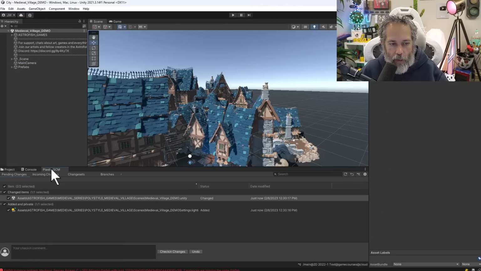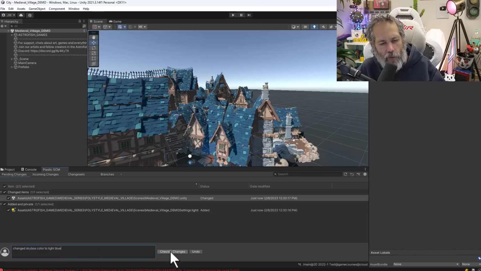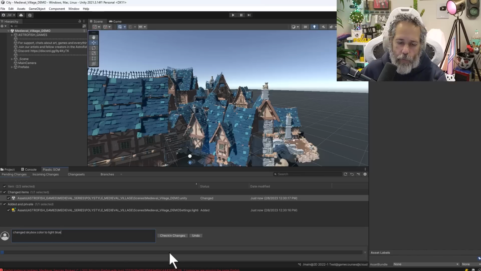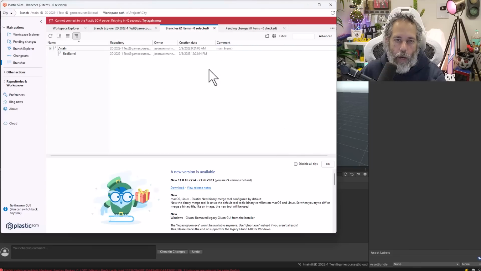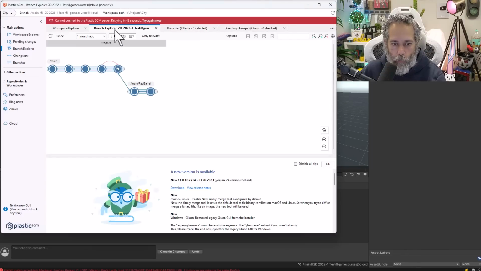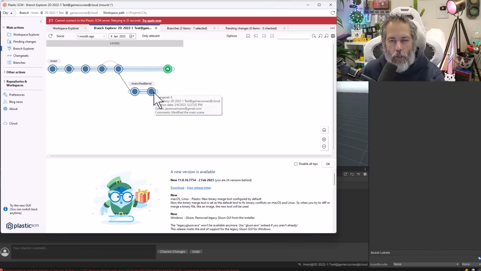Let's save our scene, go to Plastic SCM, changed skybox color to light blue, which I don't even think is applying because I'm using a skybox. But let's say I changed that clear flag, not really the skybox color. But I mostly just want to show you this so that when we go back into Plastic SCM and just refresh and choose the Branch Explorer and hit F5, you'll see that now I've got my main branch that I'm back in where I've got my changes. I'm actually ahead of this red barrel branch where I changed some things previously.